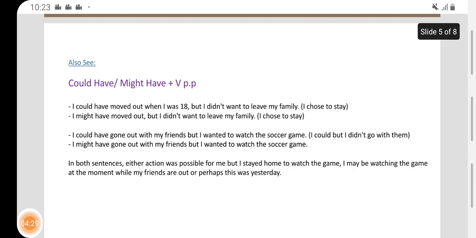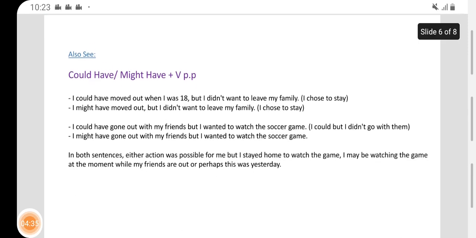Also see, could have, might have, and then verb past participle. Look at this example for a better understanding of how to form could have and might have with a verb past participle. I could have moved out when I was 18, but I didn't want to leave my family.